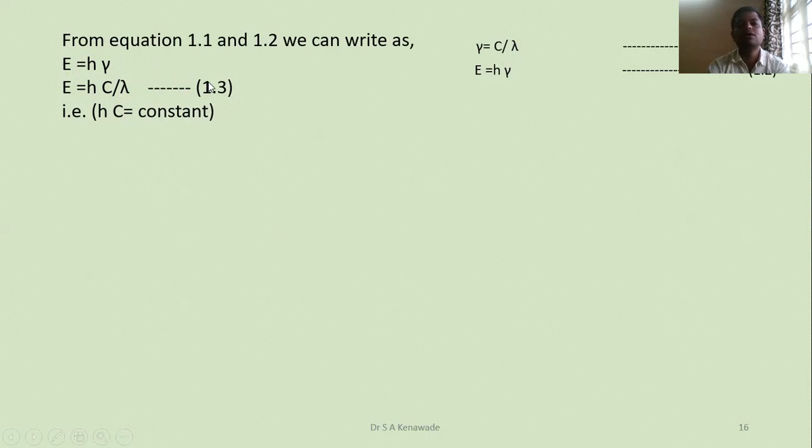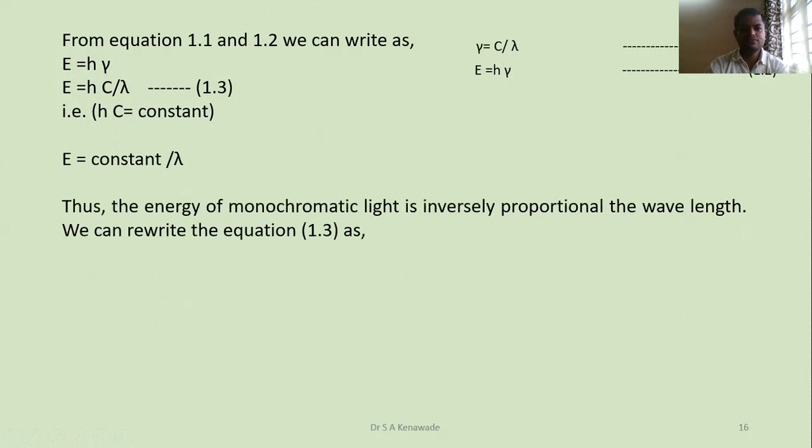This is equation number 1.3. Here h is Planck's constant and c is the velocity of light, the velocity of radiation. These two terms are constant. Then we can write E is equal to constant divided by lambda.